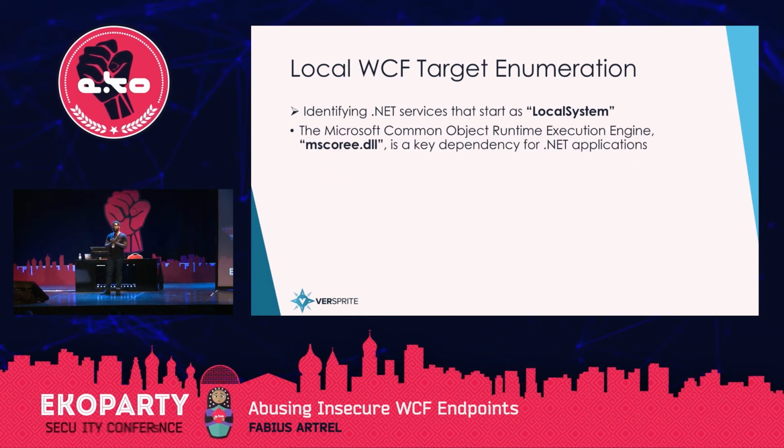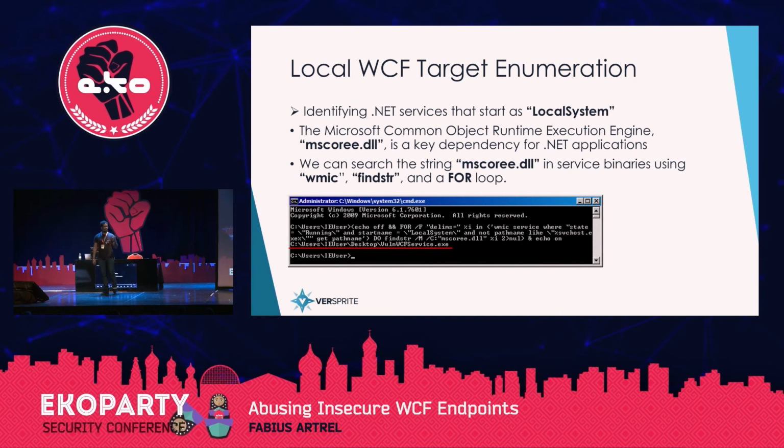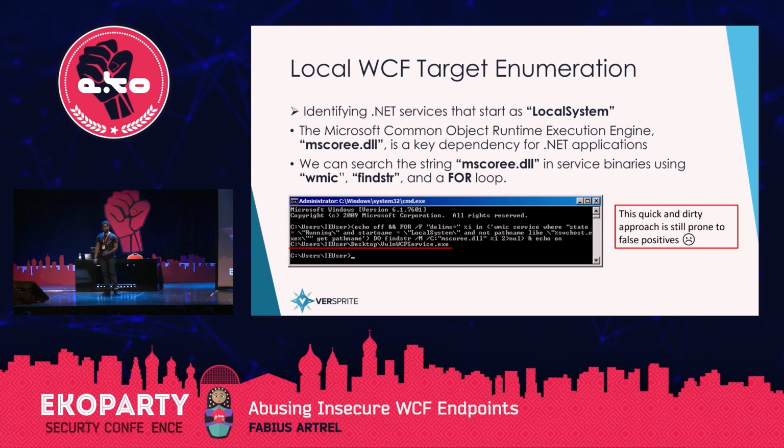Next, we took the fact that .NET applications have the dependency of mscoree.dll. So our approach was to search for this string within the binary application using WMIC, find string, and for loop, all native to the Windows command prompt, in order to only find the services that are running as local system and include this string. This returned only this value, vuln WCF service, which will be our target upcoming throughout this presentation. However, this is still liable to return false positives because it's just a string search.